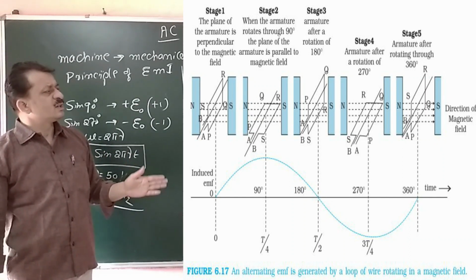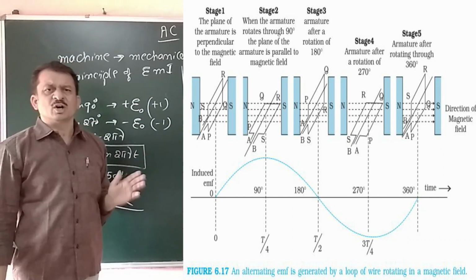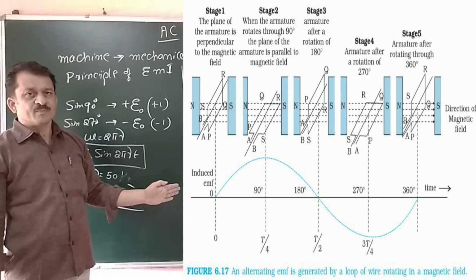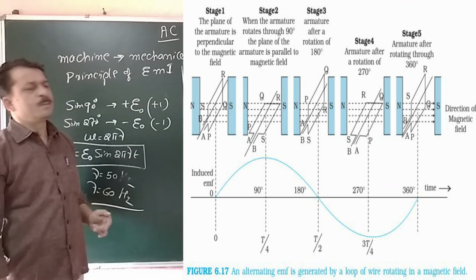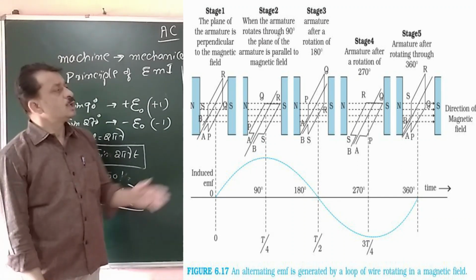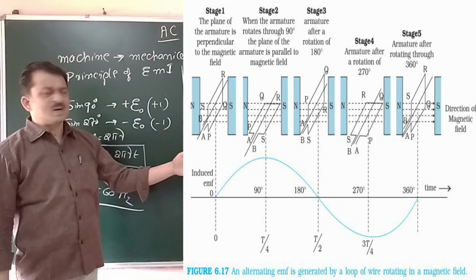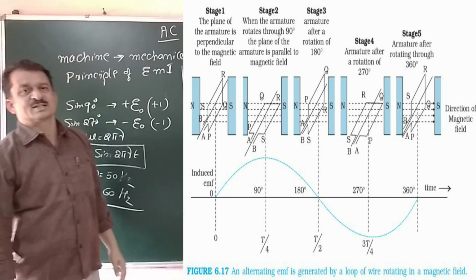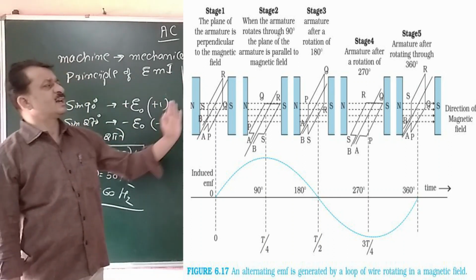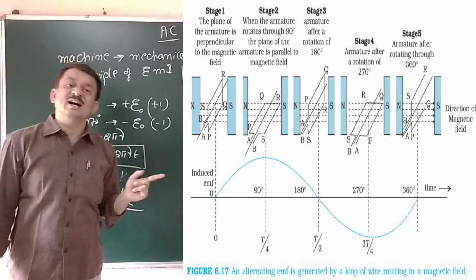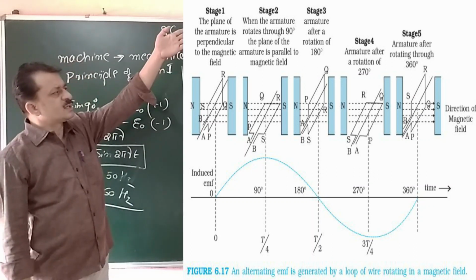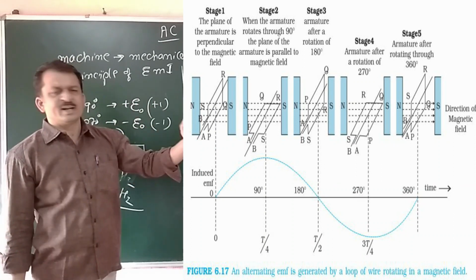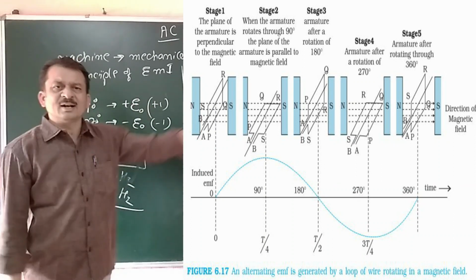Now initially that rectangular coil, which is called the armature, is perpendicular and is denoted by PQRS. PQ is downwards and RS is upwards. That is the initial condition, where theta is equal to 0. What is theta? It is the angle between the area vector and the magnetic field, which are parallel to each other.